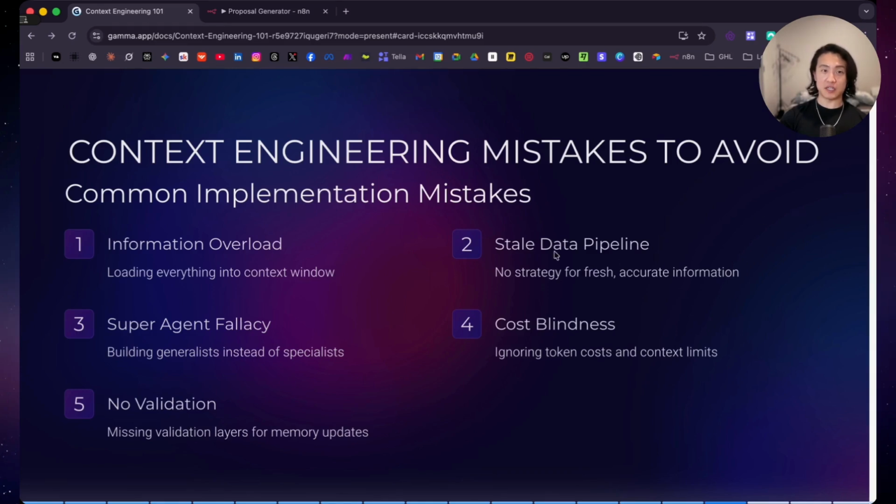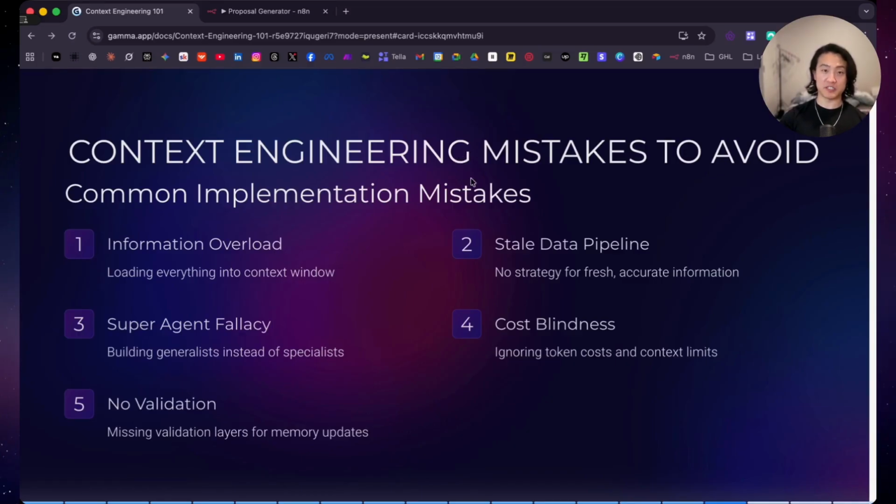Number two is a stale data pipeline. The information must be accurate and up to date. Well, I've been over this many times, but garbage in equals garbage out. Your AI systems and your tech are only as good as the data that they're trained on. So if your data is trained on something that's completely irrelevant and something that happened like 40, 50 years ago, it's not going to be relevant today. Simple as that. And the third mistake, trying to make generalist AI agents instead of specialized AI agents. So just remember the principle, one agent, one role.